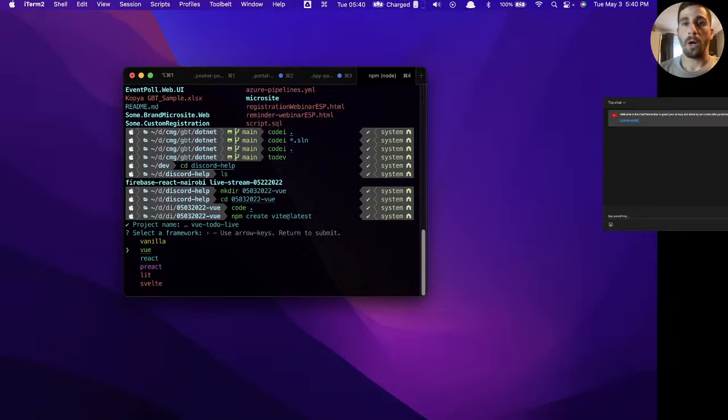Then it's going to give us two more options. It's going to be Vue.js or Vue.ts. So Vue, this is just the regular vanilla JavaScript version of Vue. Vue with TypeScript just means that it has support for the TypeScript templating. We're going to do regular Vue.